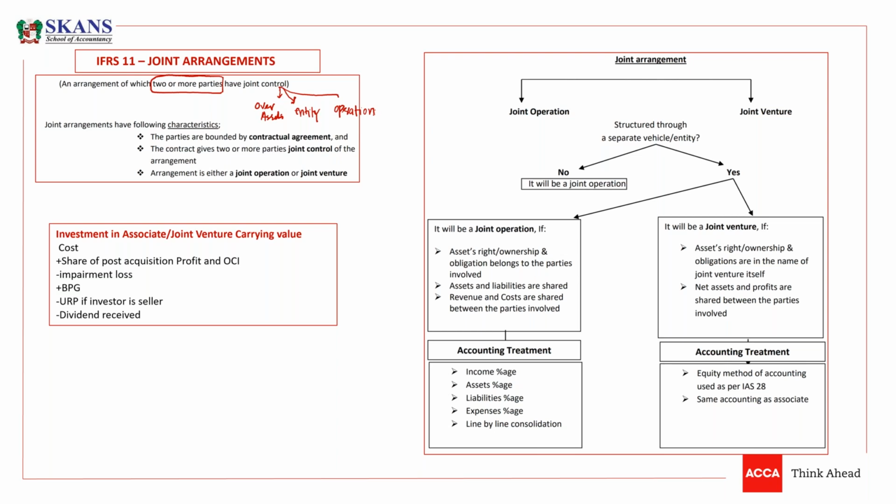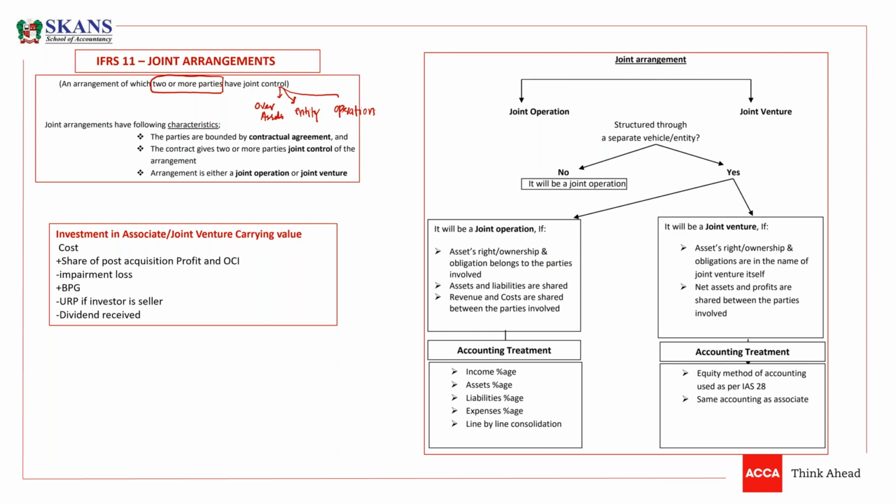So if two friends buy a car, they are the joint owner of that car and they are controlling it jointly. It is just a joint arrangement. Two construction companies are doing a project together, and in that project, they have joint control. They make unanimous decisions. Unanimous decisions means they take common decisions, they make decisions combinedly.